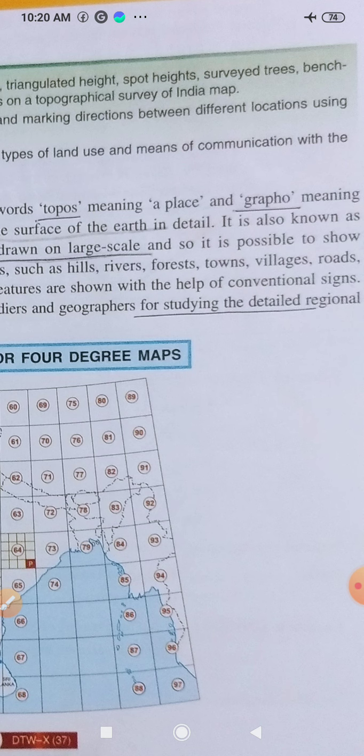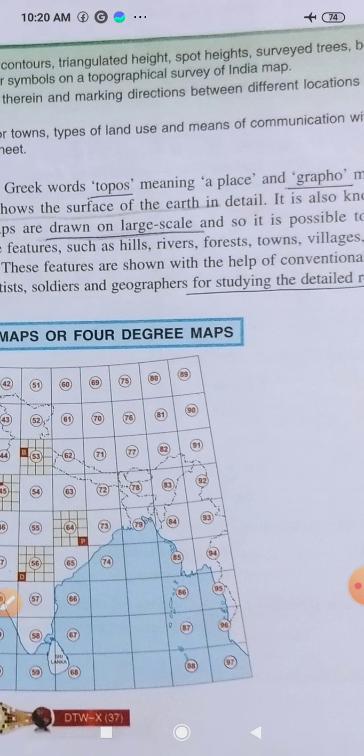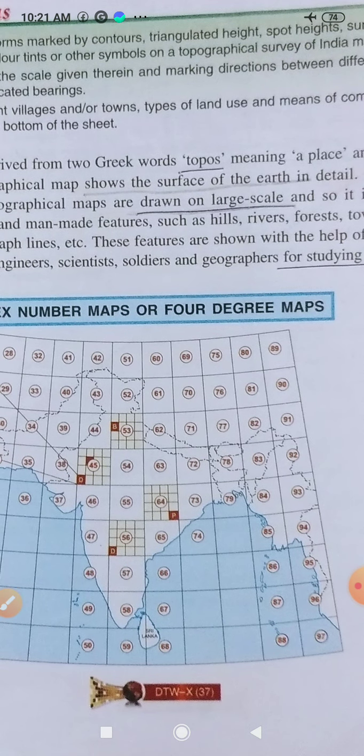These maps are very useful to engineers, scientists, soldiers and geographers for studying the detailed regional geography of an area. Surely if all the information is given, it will be more helpful for better study of that particular region. So how it is prepared, let us try to get a brief idea about those things.